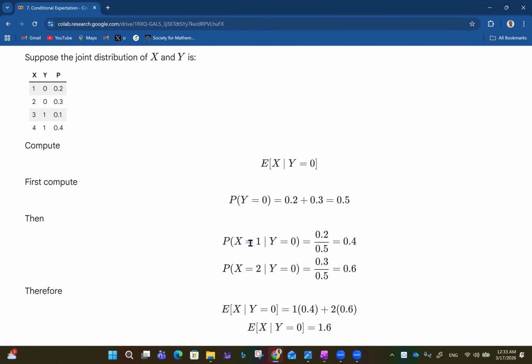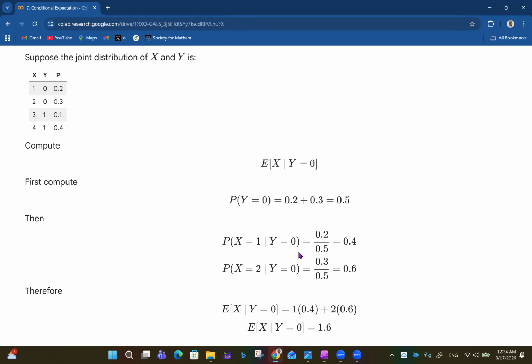So the probability that X is 1 given that Y is 0 is 0.2 divided by the probability that Y is 0, which we already have to be 0.5. That's 0.2 divided by 0.5, that's 0.4. And the probability that X is equal to 2 given that Y is 0 is the probability that X is 2, 0.3, all over the probability that Y is 0. So that's 0.6.